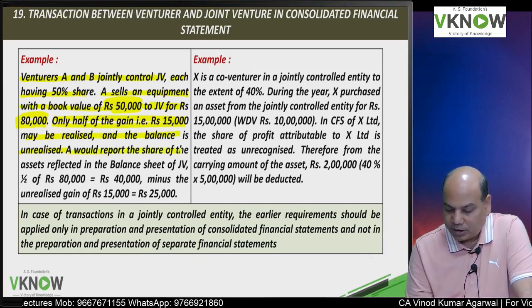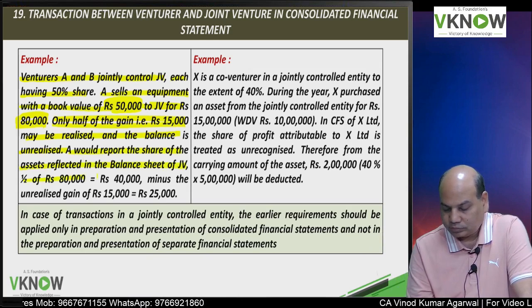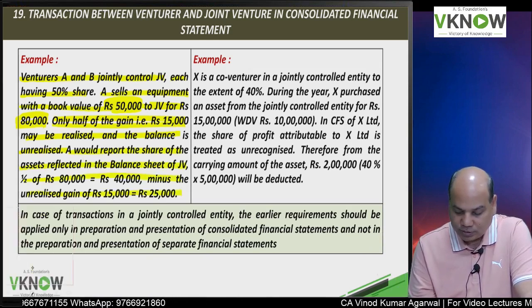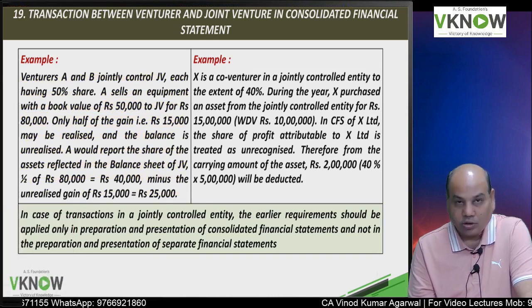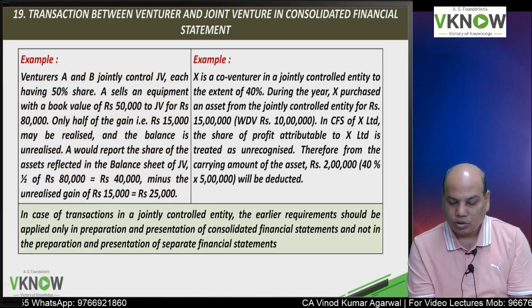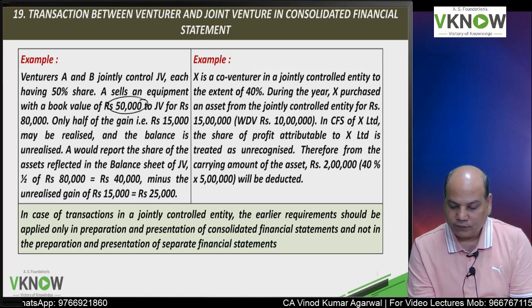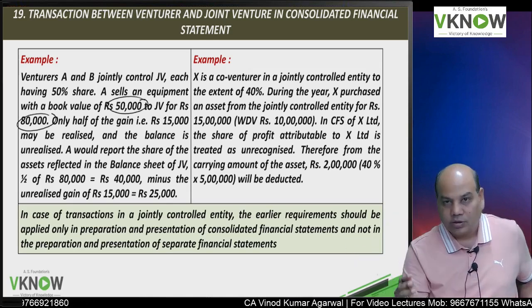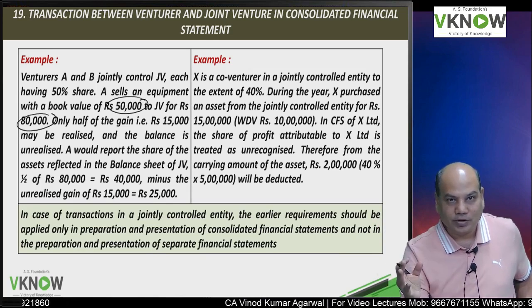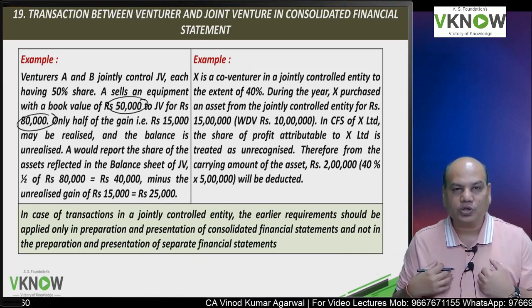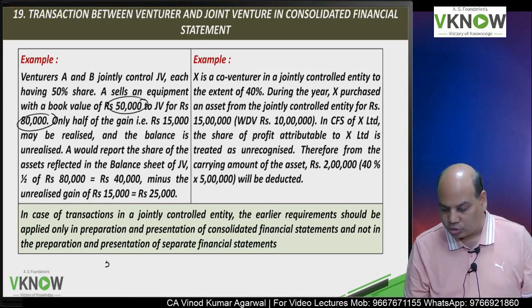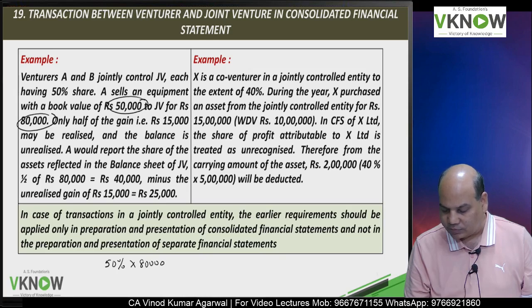So while preparing the balance sheet, now understand this part, your institute will not explain. You have sold an asset costing 50,000 for 80,000. In the books of the joint venture, the asset will appear at 80,000. When you do proportionate consolidation, you are going to record your share in the asset of the joint venture.